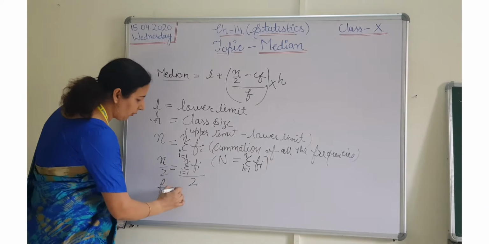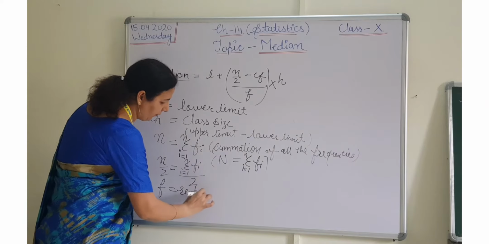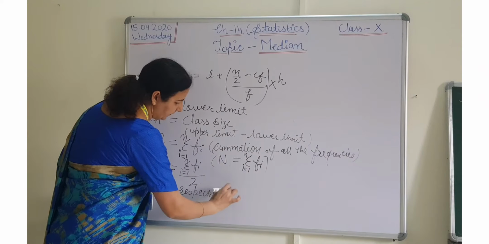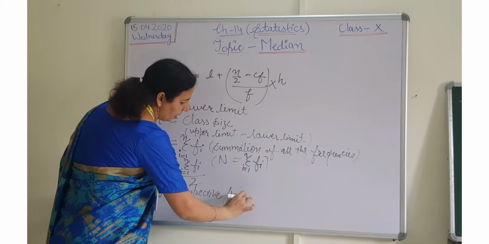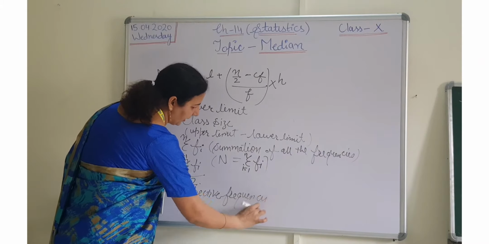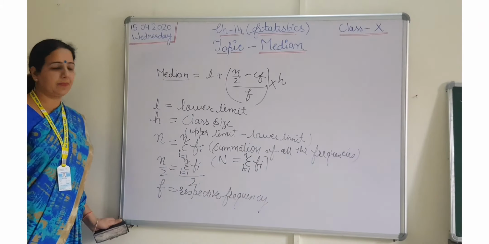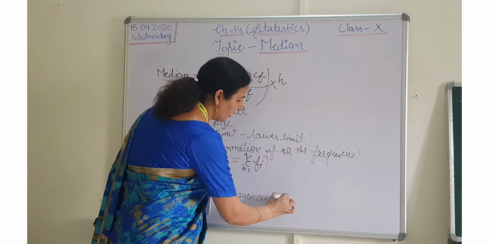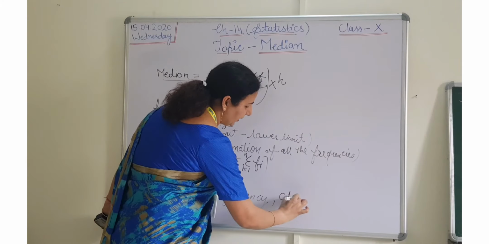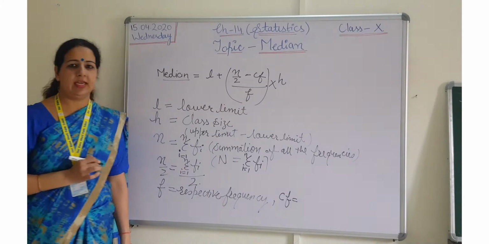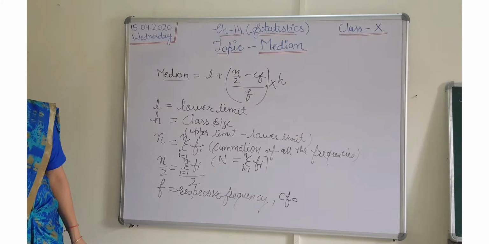So, F is equals to respective frequency. And what about CF? CF will be the cumulative frequency.